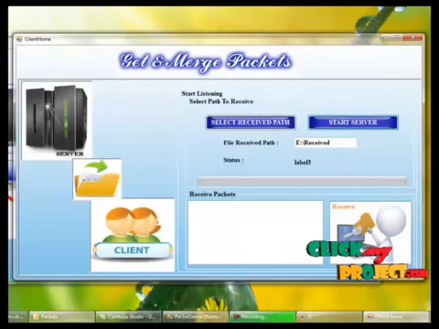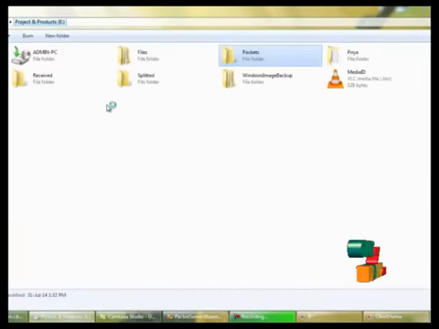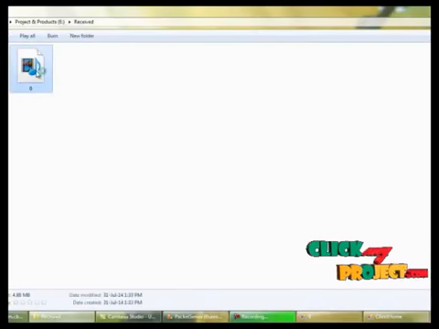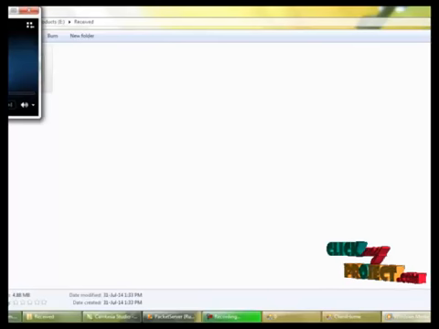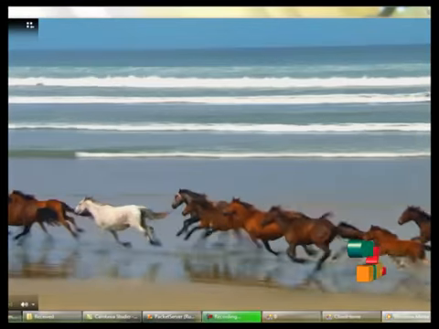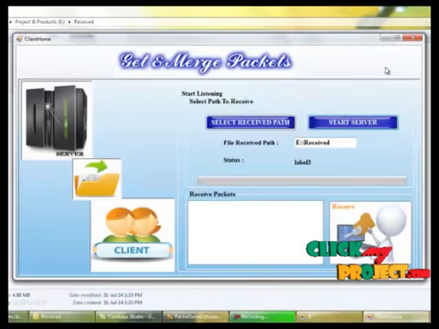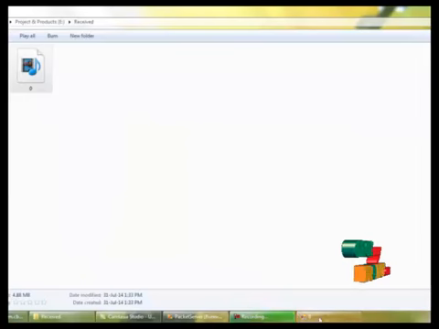And we can view the received file here. The file will be received as the original file, and we can also play the file here. The original file is received, and then we can close the file on the client side.